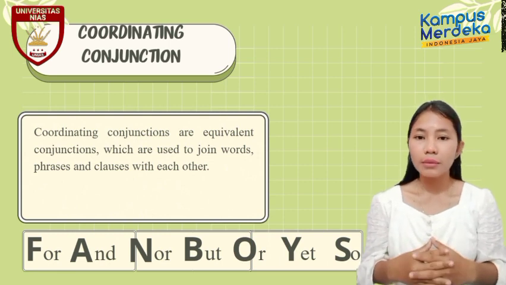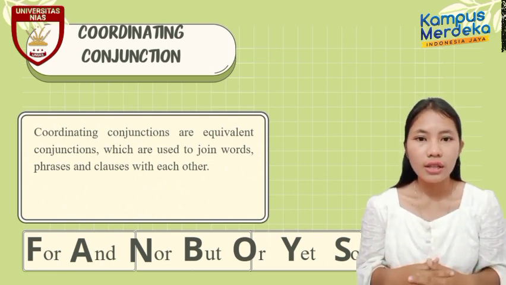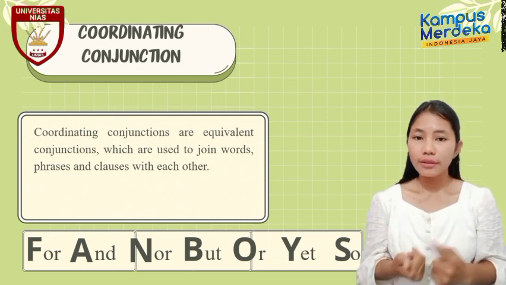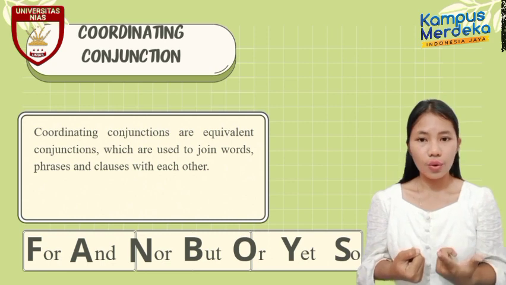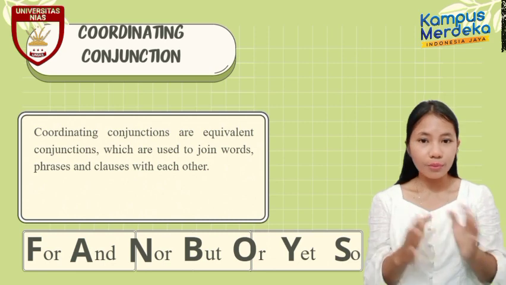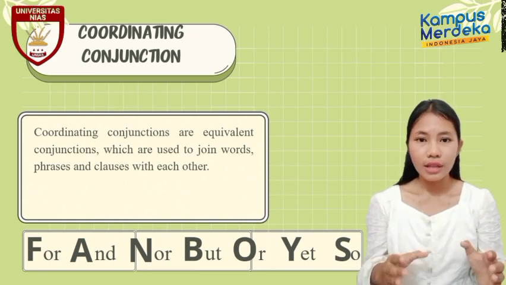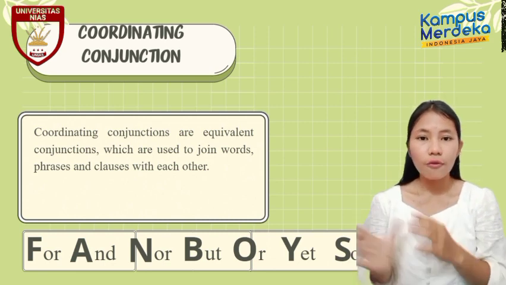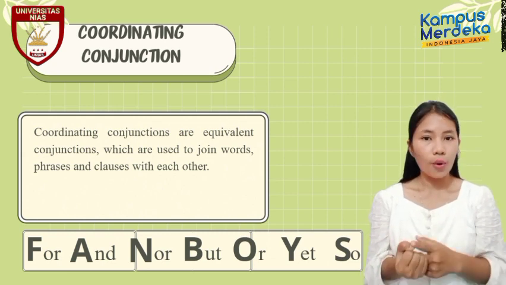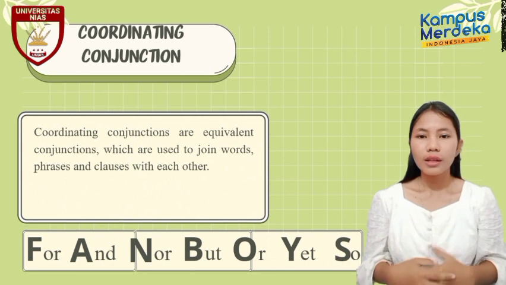There are some common coordinating conjunctions such as for, and, nor, but, or, yet, and so. To remember them easily, you can use the acronym FANBOYS. As you can see in the slide, FANBOYS: for, and, nor, but, or, yet, so.